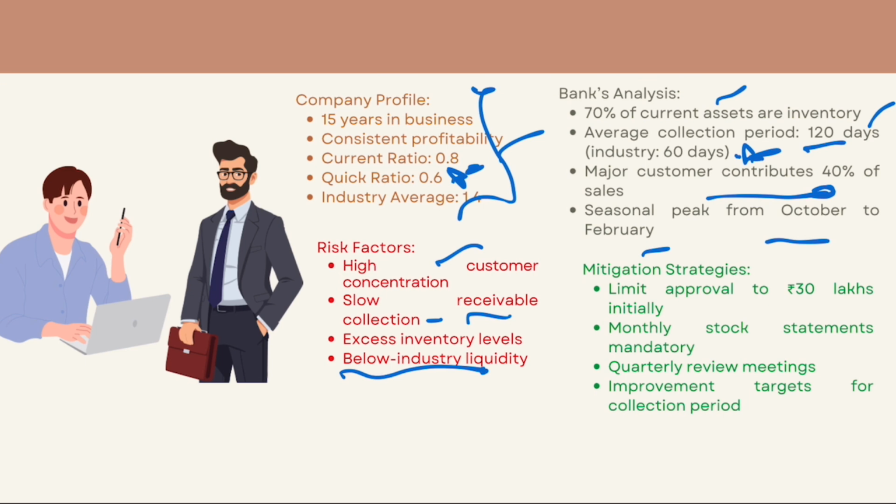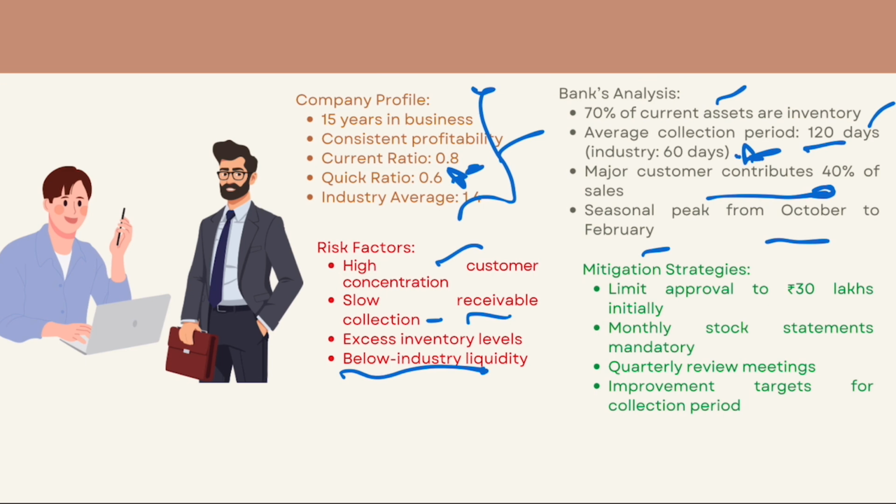Since the customer is asking 50 lakh initially, can it be possible to give a 30 lakh limit? We can give them 30 lakh and based on performance we can increase the limits later on. We can ask for a monthly stock statement and make this mandatory in the sanction letter. Quarterly review meetings, that is your visit reports quarterly.